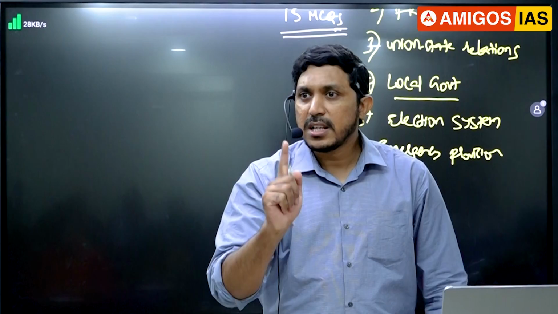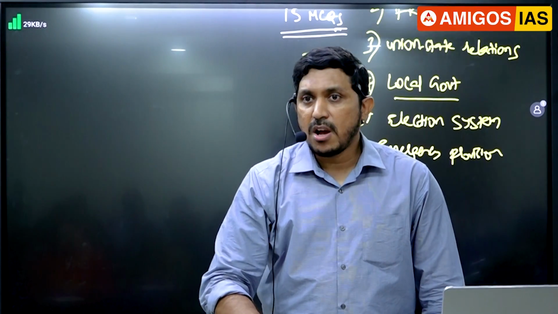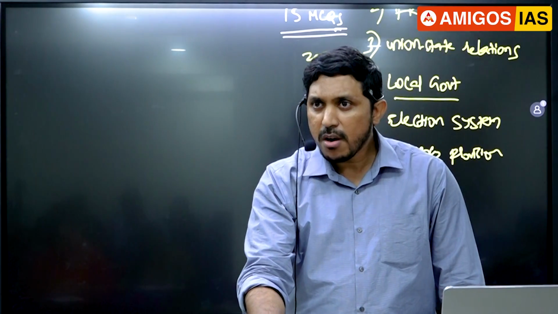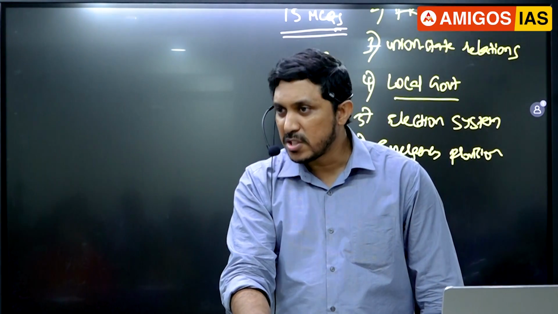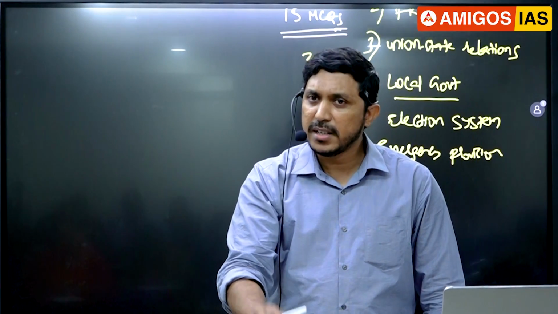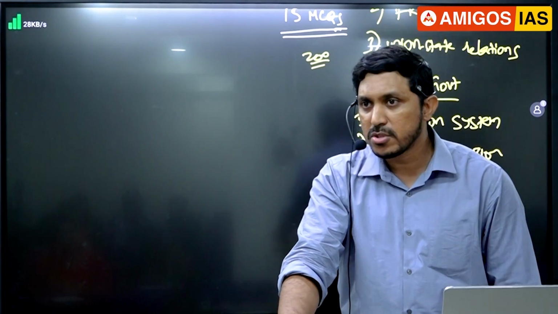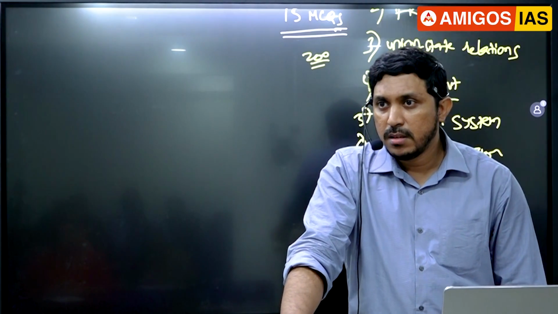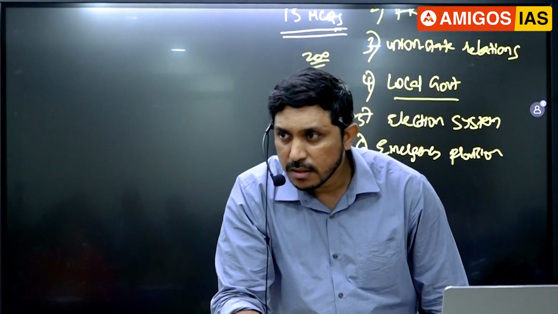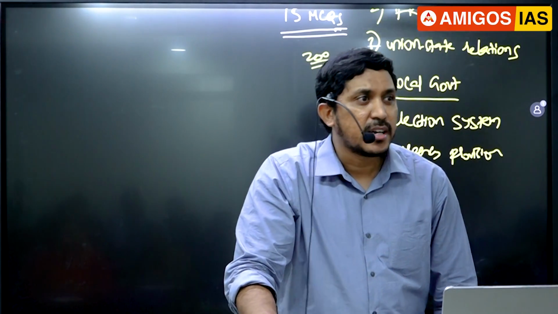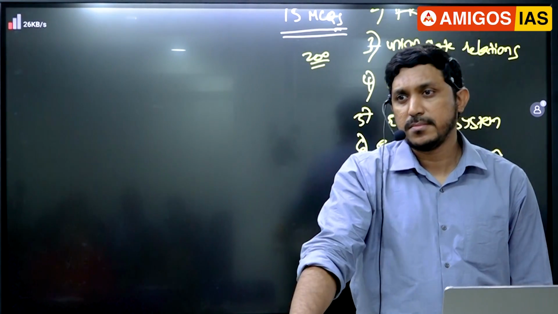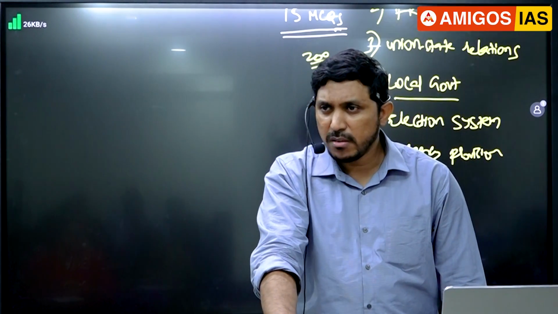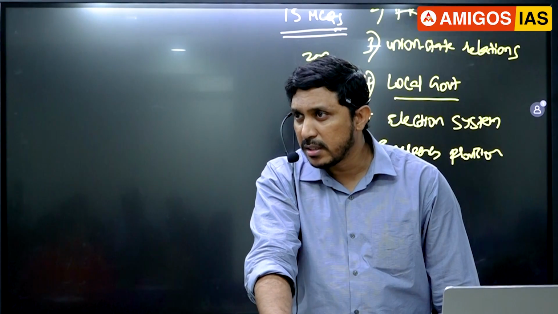Okay. And next aspect here, 356 we already asked in the exam. Which of the following are not necessarily the consequences of president's rule? Tell me, guys, what will definitely happen when president rule is imposed? What will definitely happen? One thing will definitely happen. What is that? The council of ministers are dismissed. Keep that in mind. Assemblies and local bodies may be suspended, may be dissolved. It's up to the government. Maybe is the word here, guys.